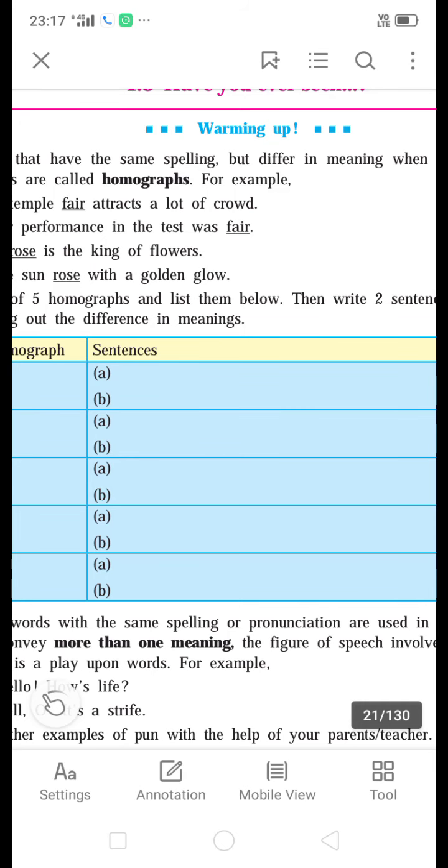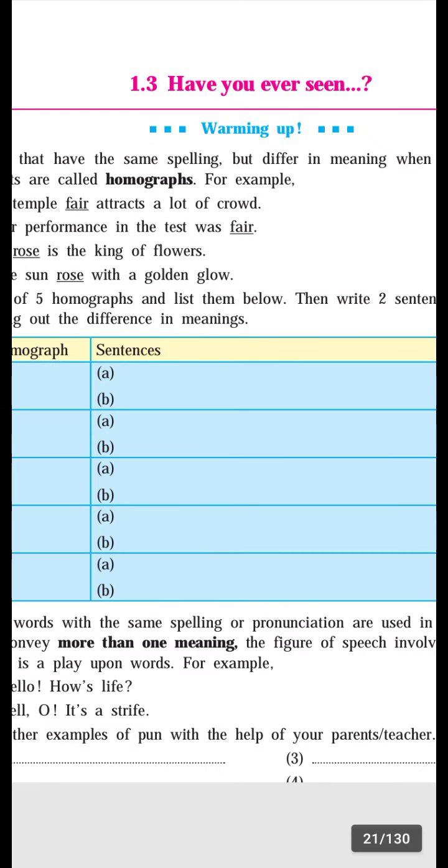Hello, my dear students. Today we are going to learn 1.3. Have you ever seen a poem written by a poet who is unknown, anonymous?